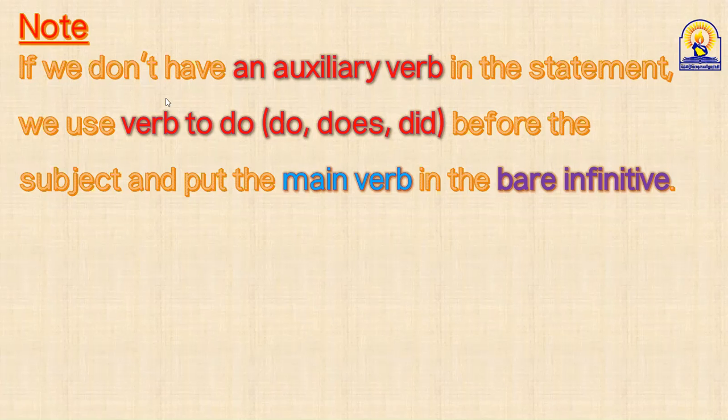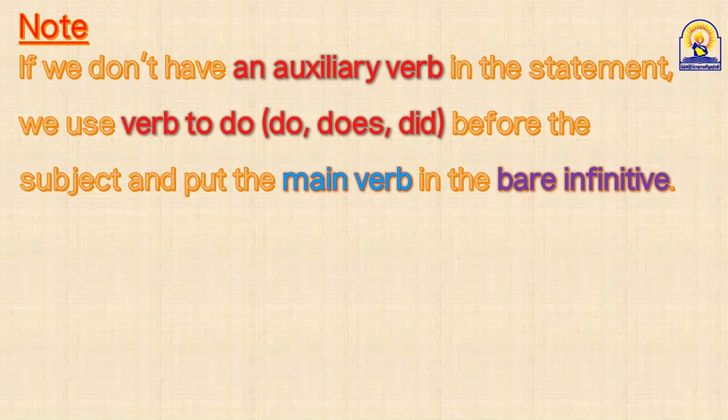If we don't have an auxiliary verb in the statement, we use verb to do: do, does, did before the subject and put the main verb in the bare infinitive. Bare infinitive. Okay, let's take it one by one. Sometimes, guys, we don't have any auxiliary verb. We don't have should. We don't have am, is, are, was, were. We don't have has, had.